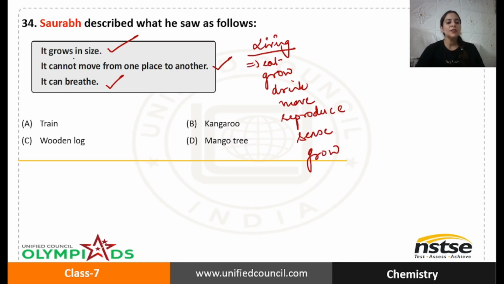So here Saurabh is talking about something which grows in size and which can breathe. So basically he is talking about a living thing, but it cannot move from one place to another. Now what is it? We need to find it out.